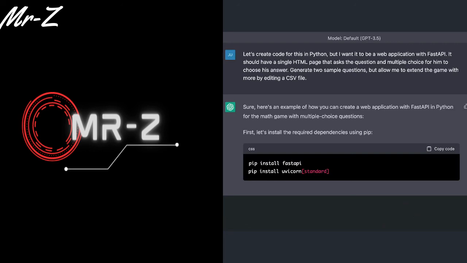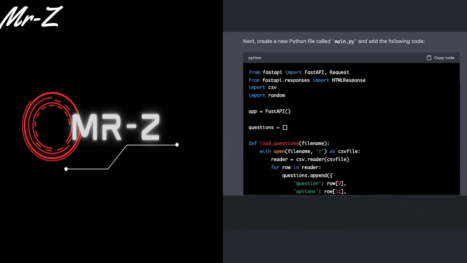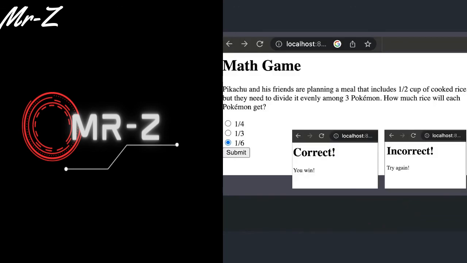So I said, let's create code for this in Python, but I want it to be a web application. And I'm not going to go through all the details because they are domain specific. They use my knowledge of computer science. But the key thing is that ChatGPT then generates actual software, the code for software for this. I'm not going through all of it, but the important piece is that when we get to the end of it, we actually have real working software that I could run on a computer to play this math game with my son. And so you can see that we took some simple idea and we rapidly prototyped it into all kinds of different forms.